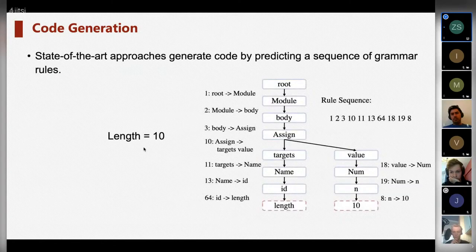The AST of the code assigned to nouns is shown on the right, which can be gotten by parsing the given code with a set of predefined grammars. In this manner, the code is the AST and the AST is the code. They are the same. Existing approaches mostly directly generate ASTs by generating the rule sequence of it, and then transfer it into code. Such generated code is guaranteed to be syntactically correct.